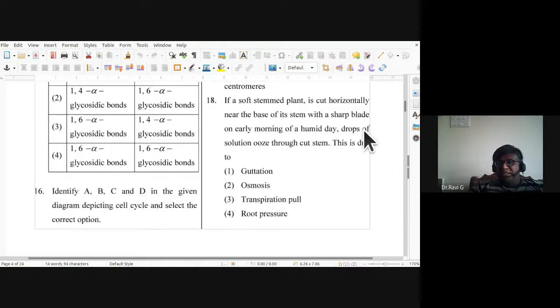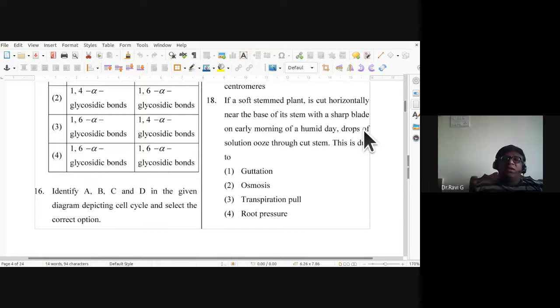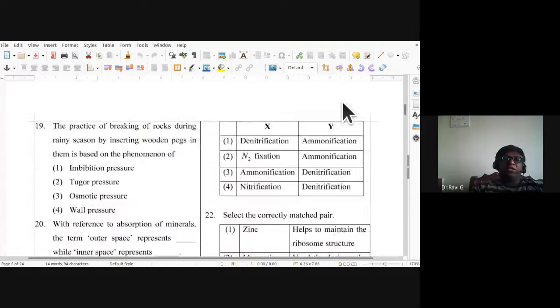18th one, if a soft stem plant is cut horizontally near the base of its stem with a sharp blade on early morning of a humid day, drops of solution come out or ooze through the stem. This is due to root pressure. 18th one is fourth choice, root pressure. 18th, the answer is root pressure.